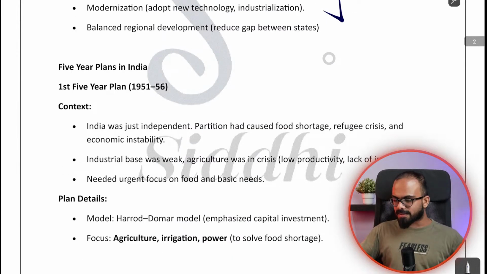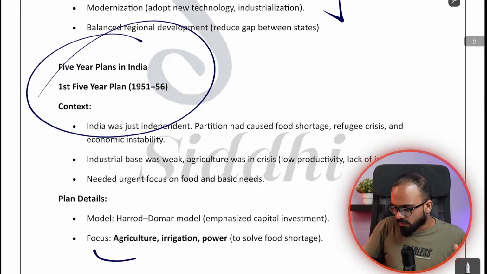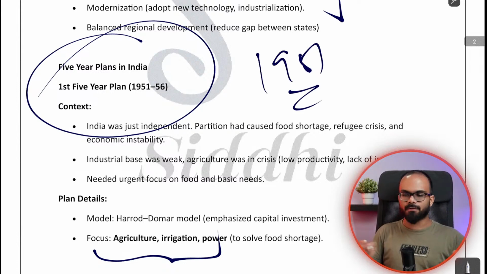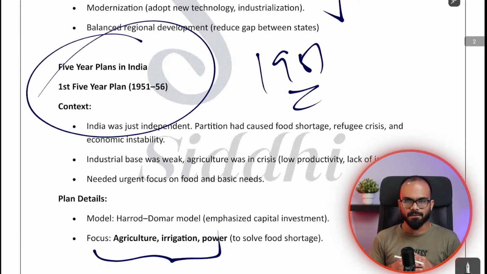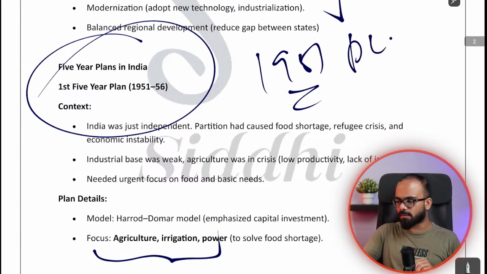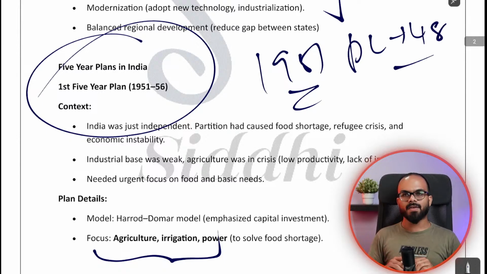In 5-year plans, they will ask you the plan details. For example, the first 5-year plan focuses on agriculture and irrigation. Why? Because in the first 5-year plan, that is by the year 1951, we did not have food self-sufficiency. We were importing wheat from USA under the famous PL48 program. We were importing wheat, we were importing food material.